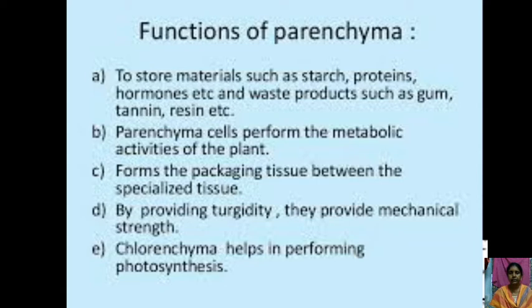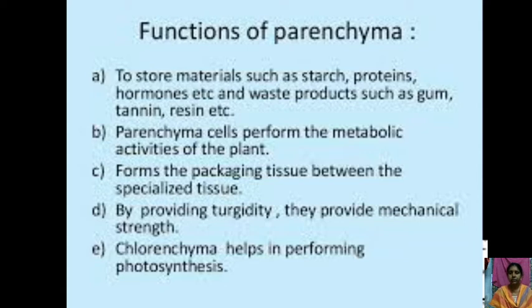And if parenchyma cells contain chlorophyll pigments in chloroplasts, they perform photosynthesis. Because of the chlorophyll pigments, plants can synthesize food material by means of photosynthesis.